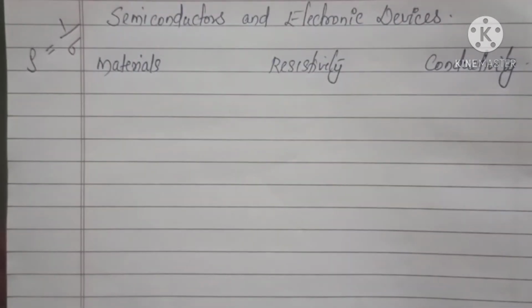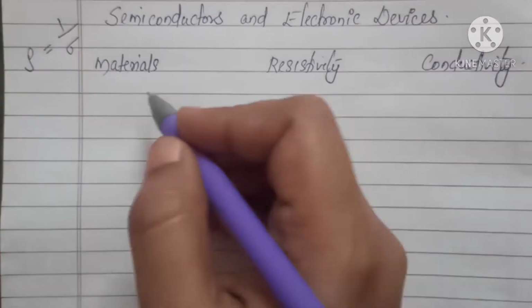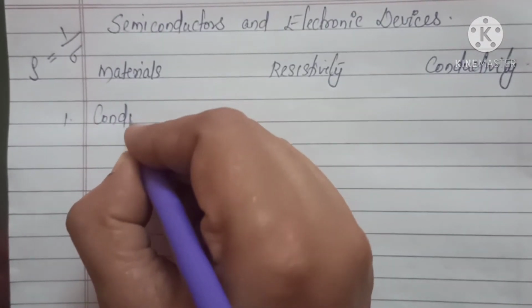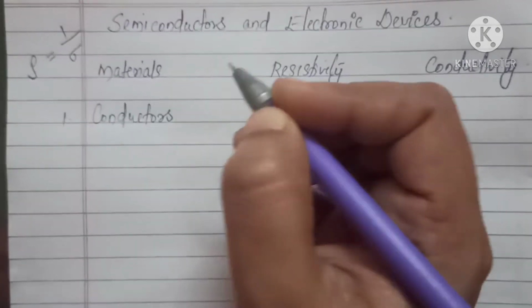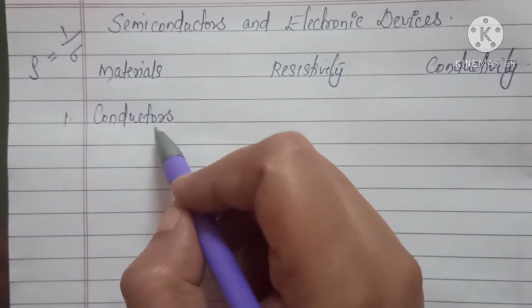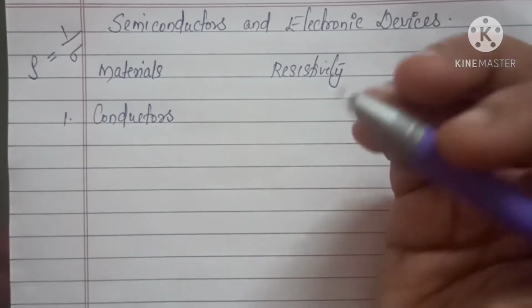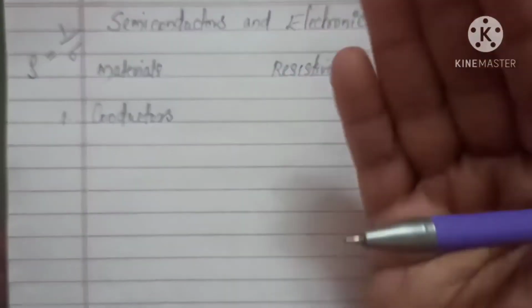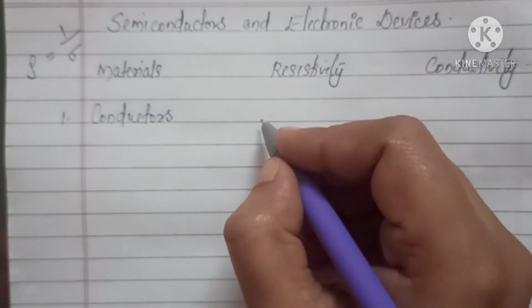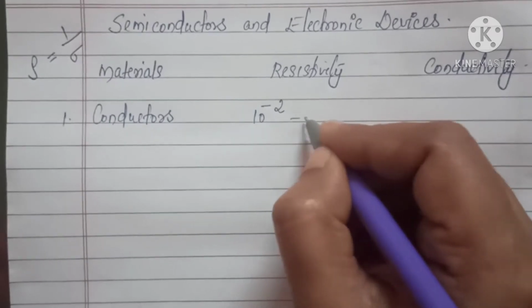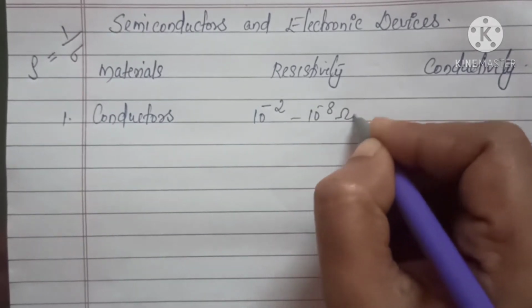Okay, so let us have a check on that. First of all, under the category of materials, we can write conductors. And you know, conductors have very low resistivity and high conductivity. So resistivity is of the order of 10 raised to minus 2 to 10 raised to minus 8 ohm meters.